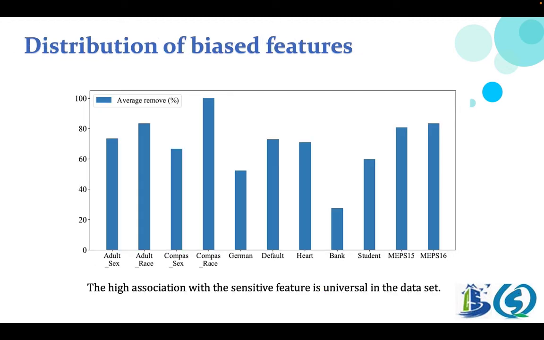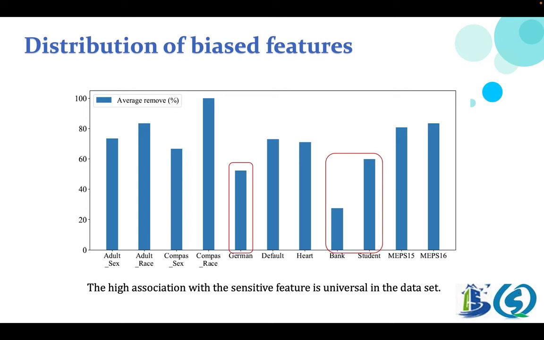In the next few minutes, we discuss some interesting tips. First, we observe the distribution of biased features. We judge whether features are biased according to the p-value generated by a validity test. The figure shows the average proportion of biased features in 11 scenarios, where the blue bars indicate the proportion. In 8 out of the 11 scenes, the percent of biased features is over 60%.